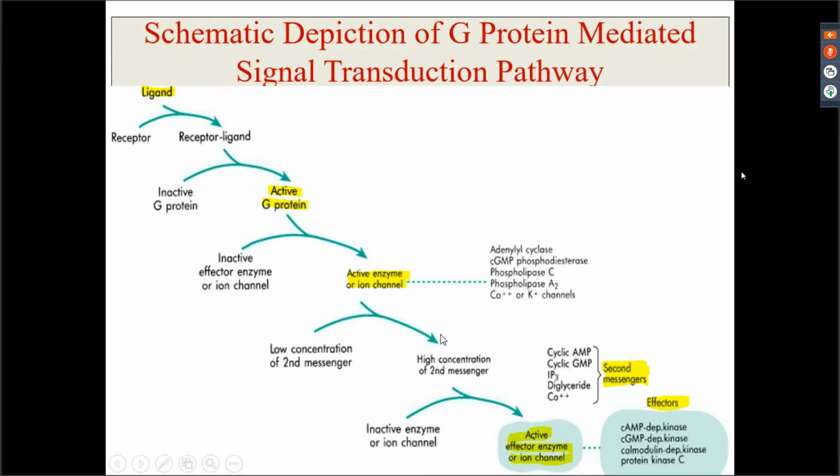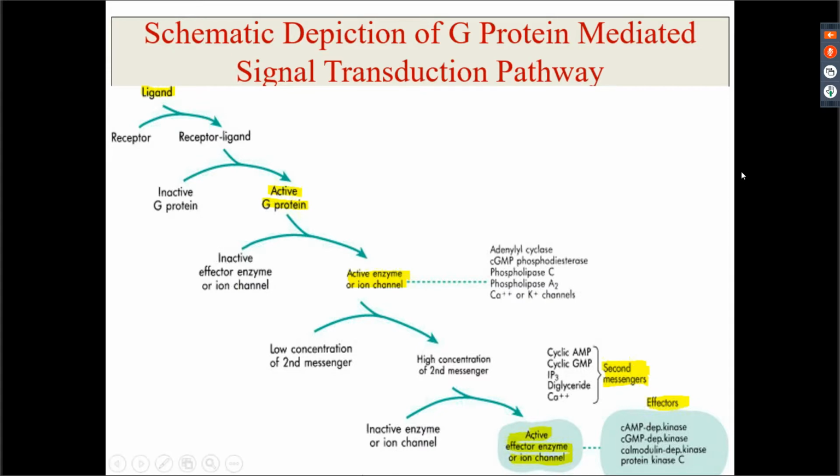If it is activating an enzyme, this will lead to production of other intracellular molecules which are called second messengers. This is a very important topic. In fact, in any system you study, you will come across all these kinds of second messenger systems.